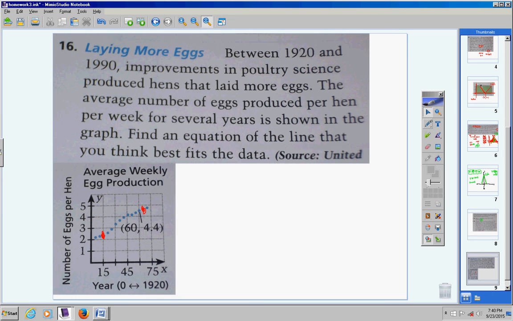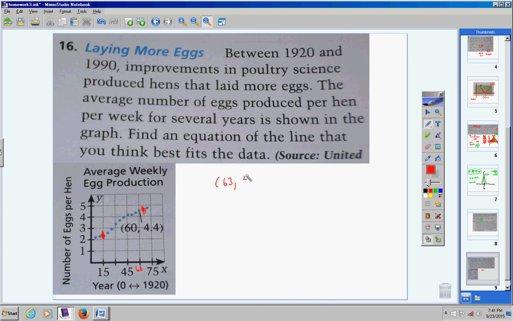Now, I've chosen those two ordered pairs, so we're just going to estimate them. 45, let's see, we're going by 30, 15, 45. This would be 60 right here. 75, so we're over here. I said it's about 63. So this ordered pair right here is over 63, and it's up 1, 2, 3, 4. I'm going to put 4.5.